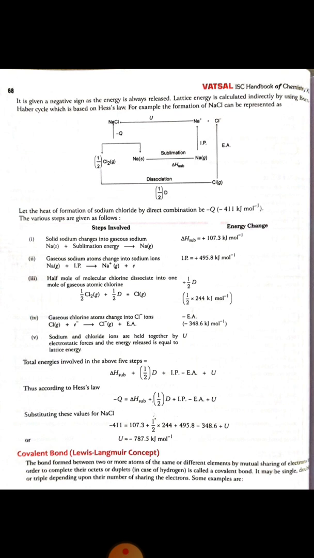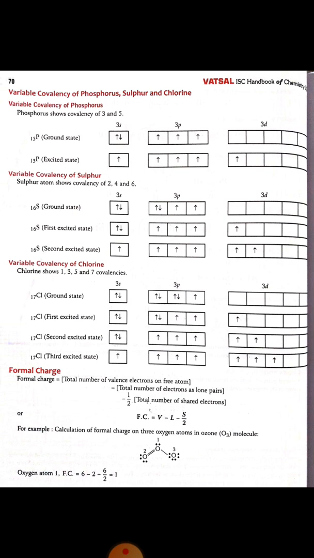The elements having vacant d orbitals in their valence shell, like phosphorus, sulfur, chlorine, iodine, show variable valency by unpairing the pair and shifting the electron to the vacant d orbitals. Now look over here, we are having the variable covalency of phosphorus, sulfur and chlorine.